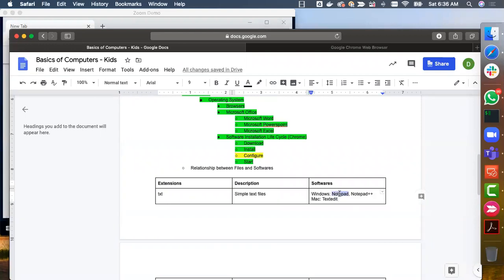Notepad comes with Windows, out of the box. We don't need to install anything. TextEdit comes as part of Mac out of the box. We don't need to install anything. However, these are very primitive. Even though they are available, I don't recommend to use them.